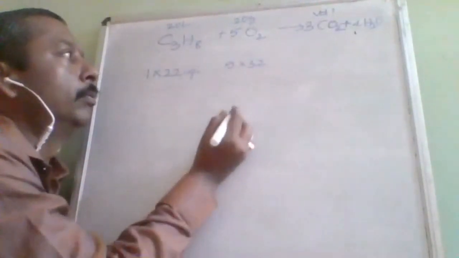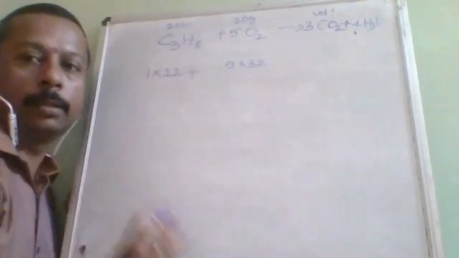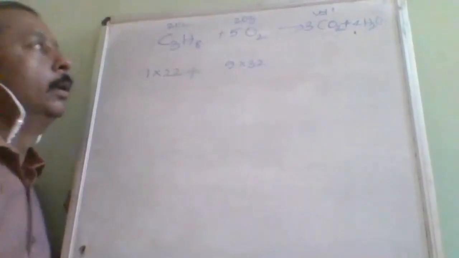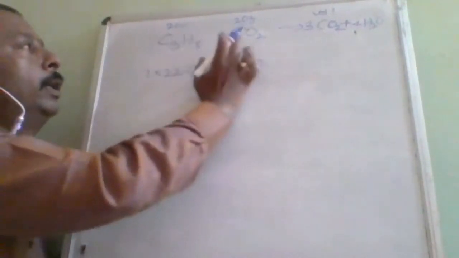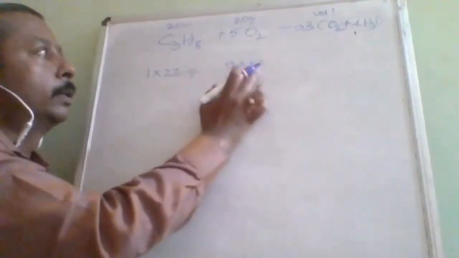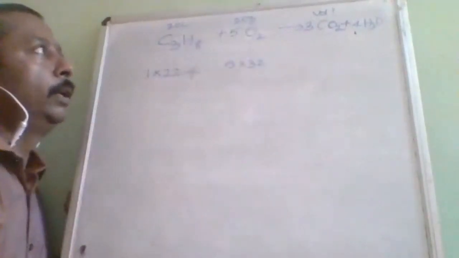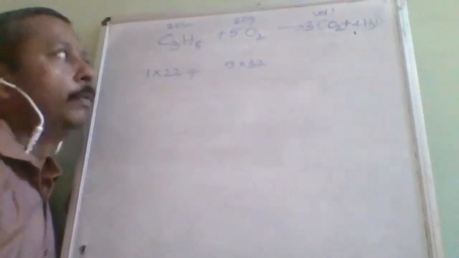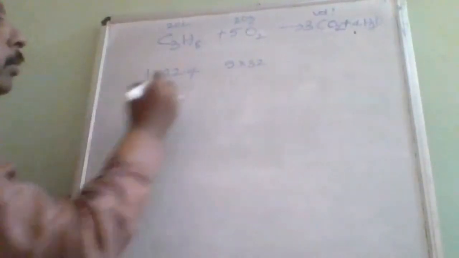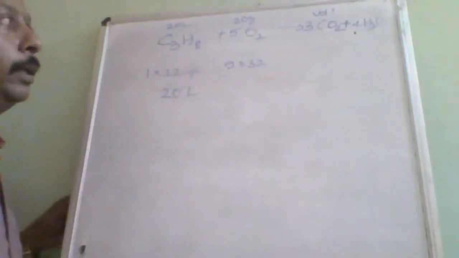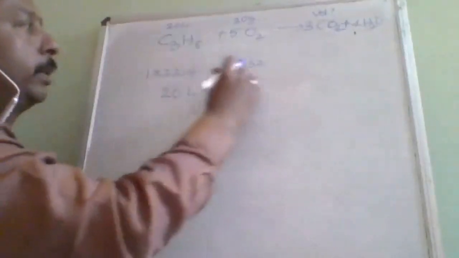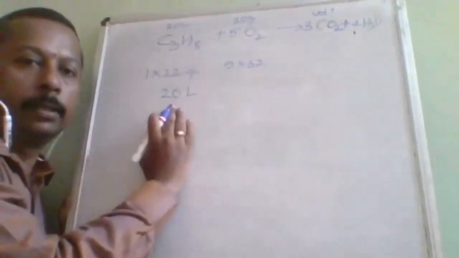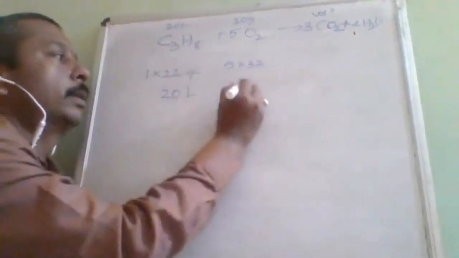I think you understood now why I am writing here like this and here like this. As I told you, you should have a guessing power also to save time. See here, for 22.4 liter we require around this much mass, but available is only 20 gram. So you can guess at least at this stage which is going to be the limiting reagent. 20 liter will be somewhere near 32 only. So this will be the limiting reagent, and this is going to be the excess reagent.